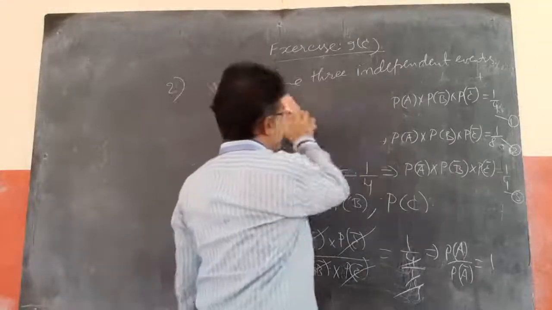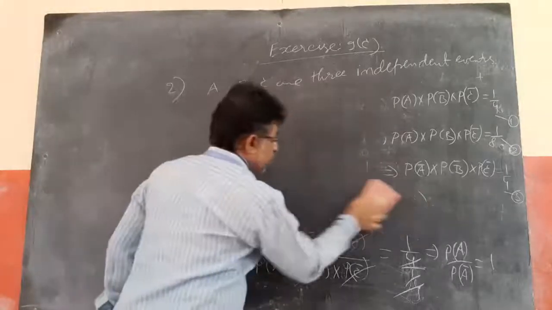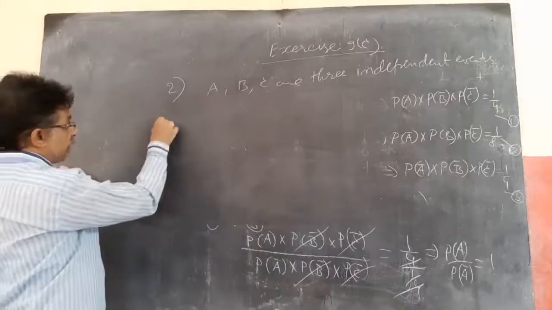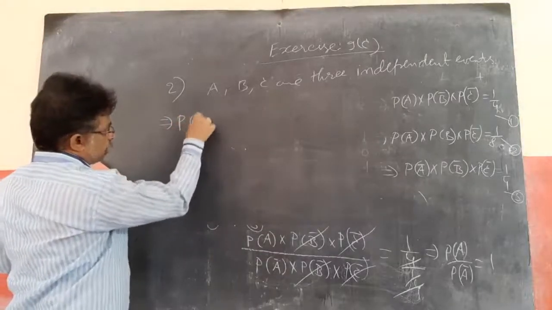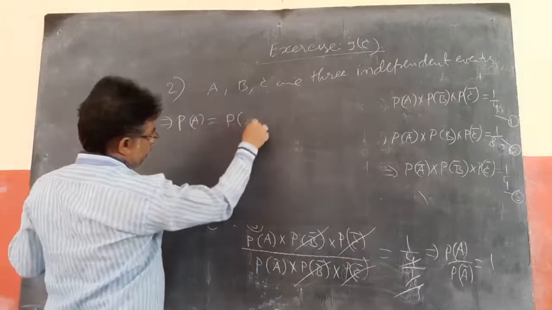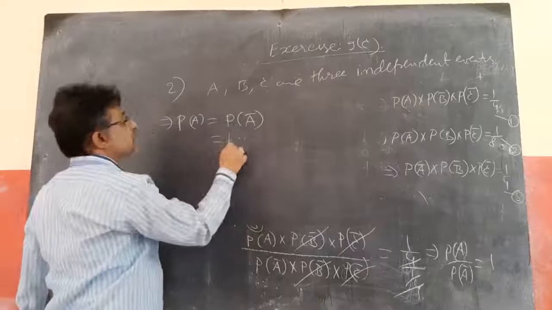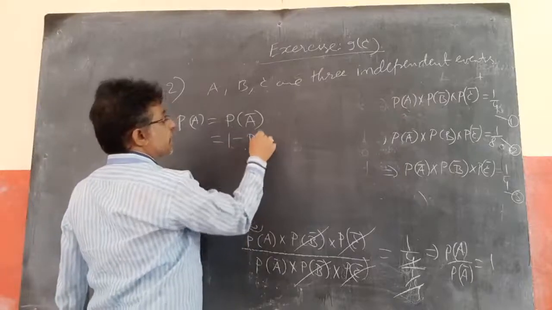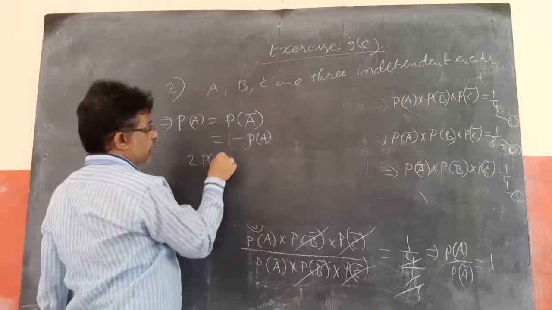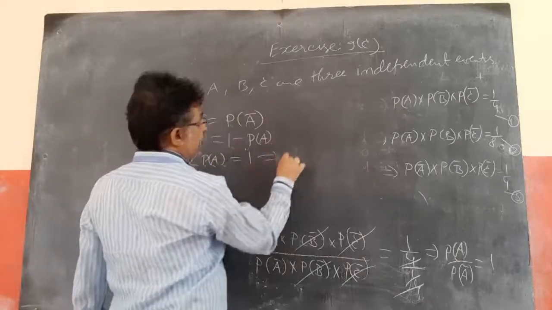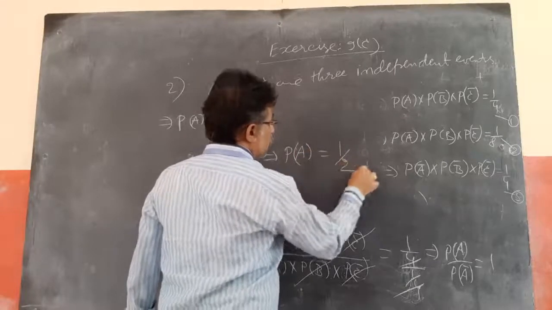P of A by P of A bar equal to 1 implies, by cross multiplication, P of A equal to P of A bar. But we know that P of A bar is 1 minus P of A. So P of A to this side becomes 2 P of A equal to 1, which implies P of A equal to 1 by 2.